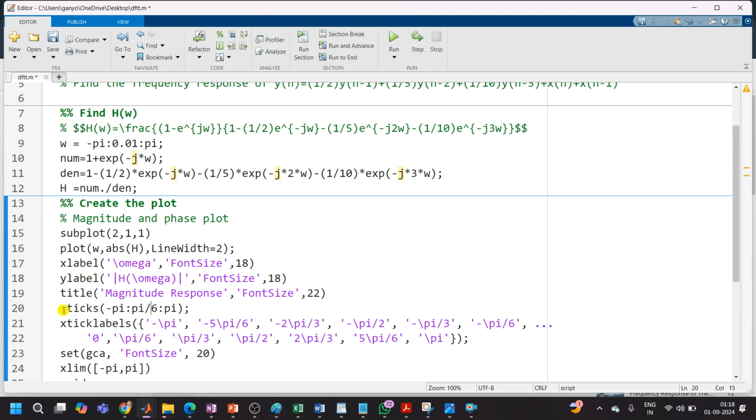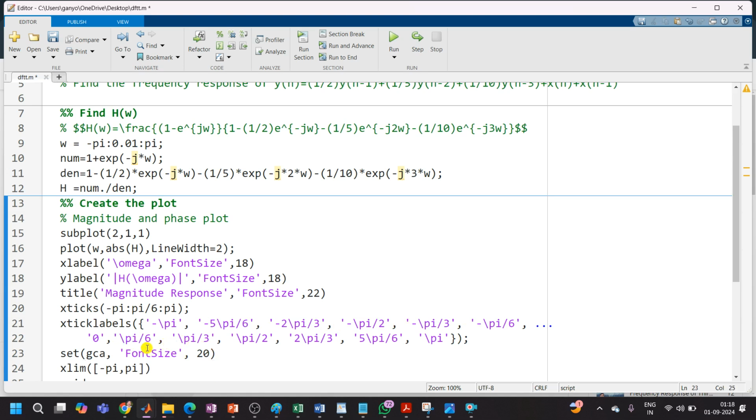Then I want x ticks, tick marks on the x-axis, from minus pi to pi in the step of pi by 6, and I will name those ticks as minus pi, minus 2 pi by 3, minus pi by 2, minus pi by 3, minus pi by 6, 0, then plus pi by 6. So in the step of pi by 6, I have created the labels.